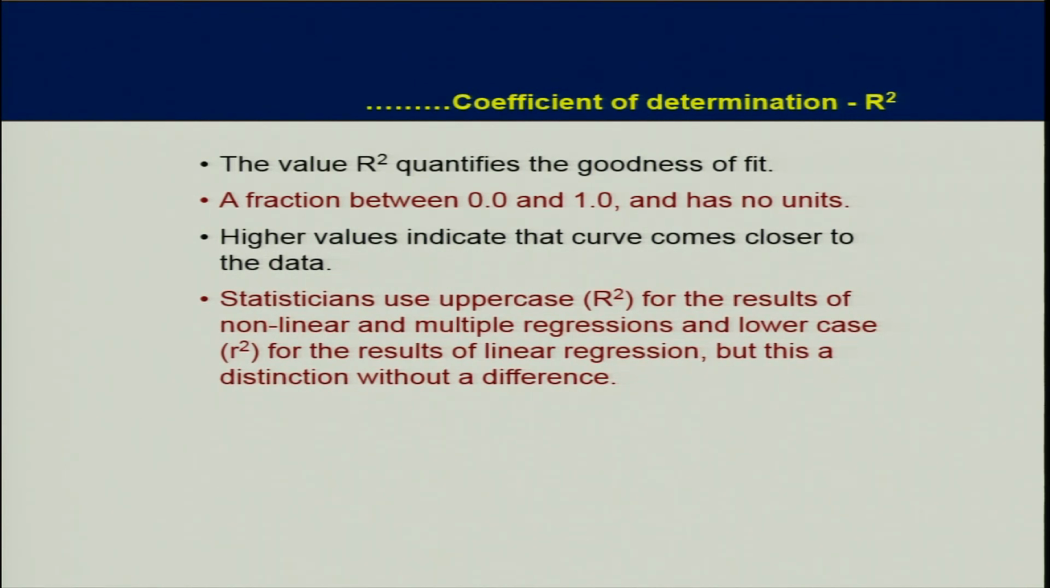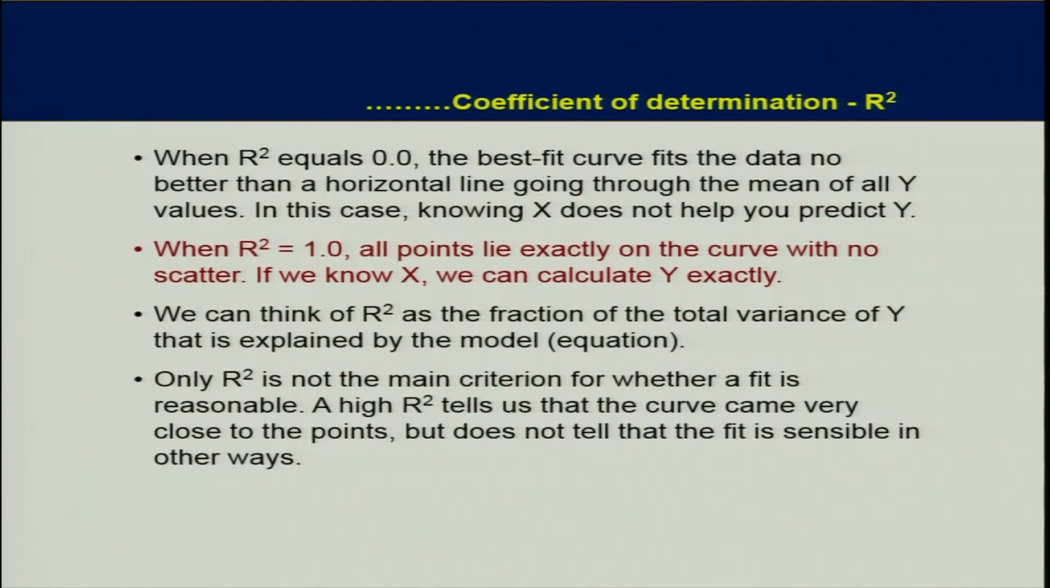Statisticians use uppercase for the result of non-linear and multiple regression and lowercase for the result of linear regression. Either you write small r or capital R, it does not really mean much. It is the same, just your taste whether you write small r square or capital R square. When R square equals 0, the best fit curve fits the data no better than a horizontal line going through the mean of all y values. In this case, knowing x does not help you predict y. So we can think of R square as a fraction of the total variance of y that is explained by the model.